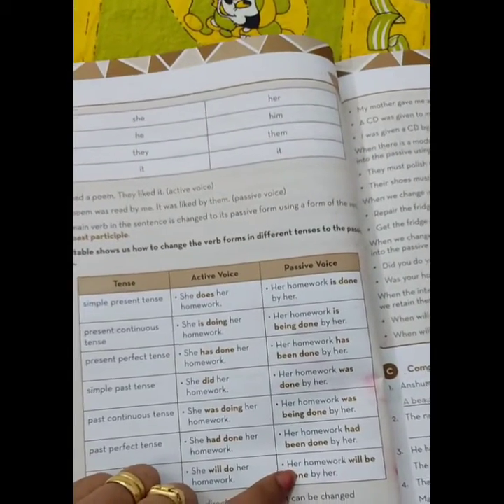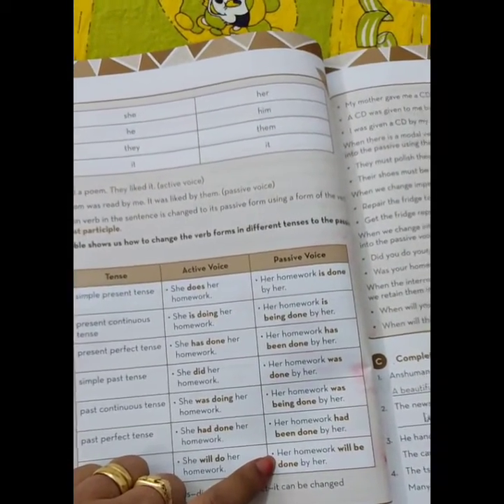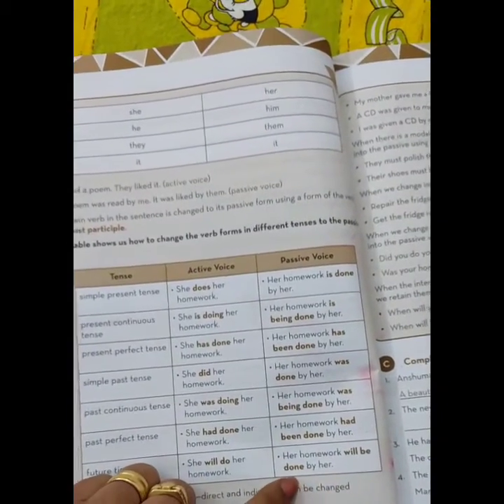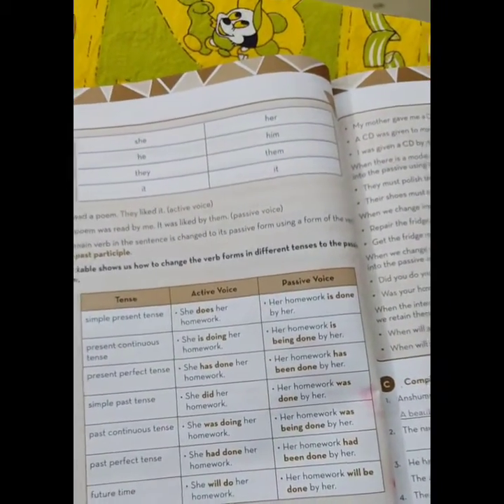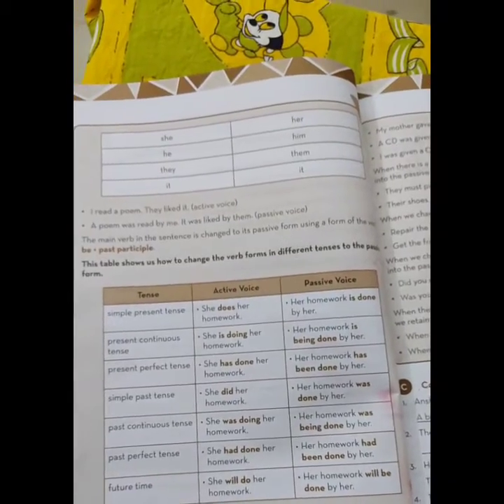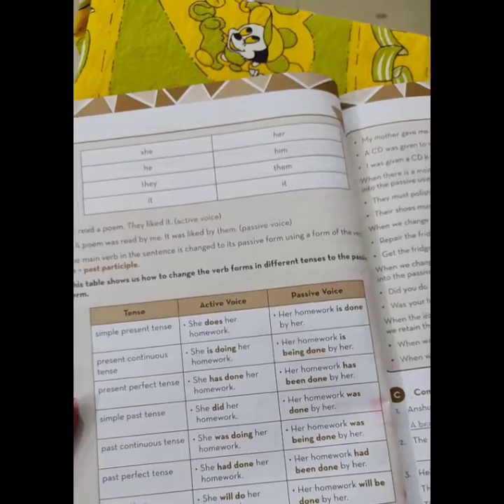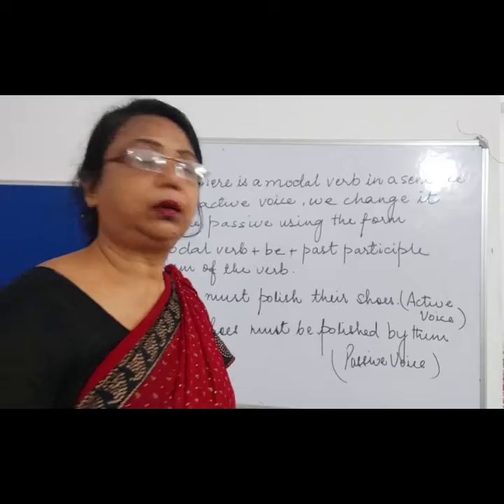The passive voice will be her homework will be done by her. In this way, we form the different tenses into passive forms.